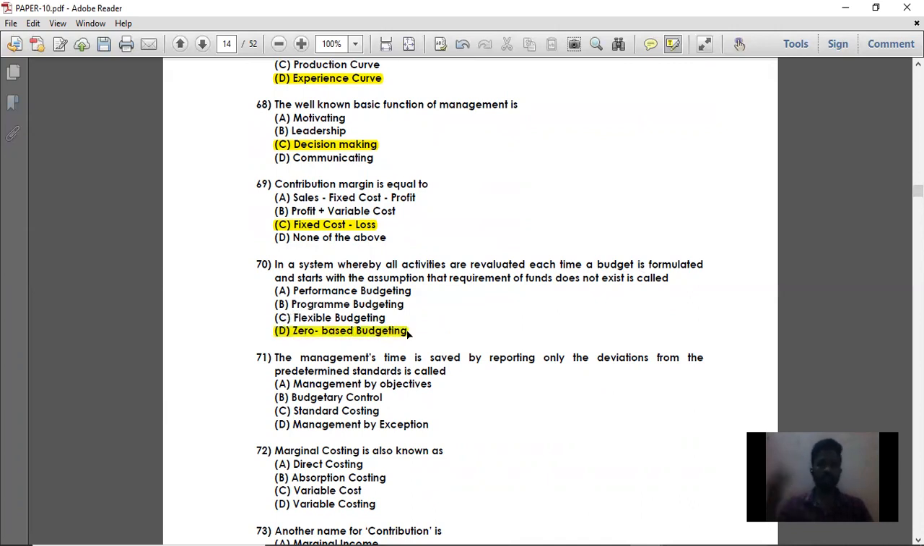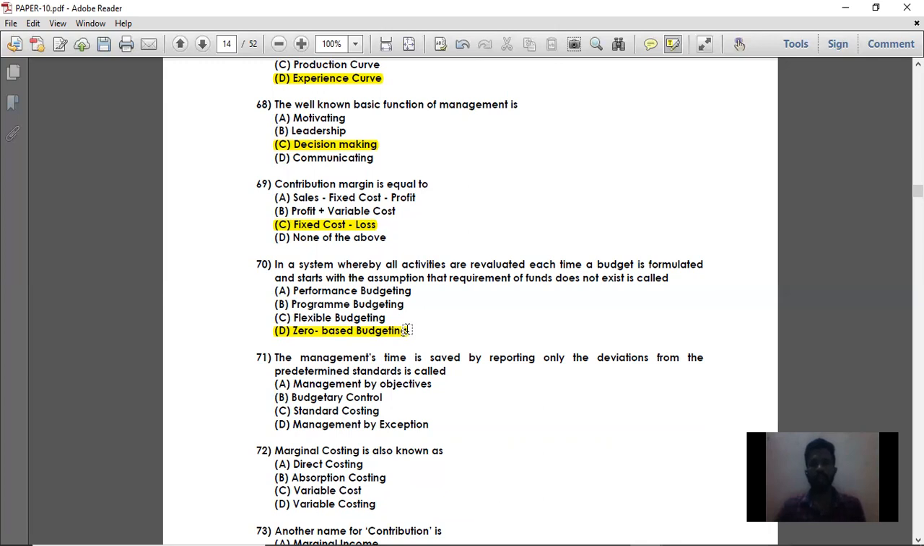I have explained the concept of zero-based budgeting earlier, so you know what zero-based budgeting is. The best example of zero-based budgeting is a government department's budgeting. You should always plan how much your expenses are, and those expenses should be justified. That is zero-based budgeting.